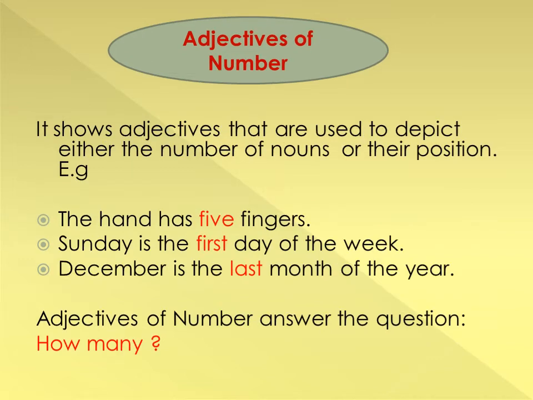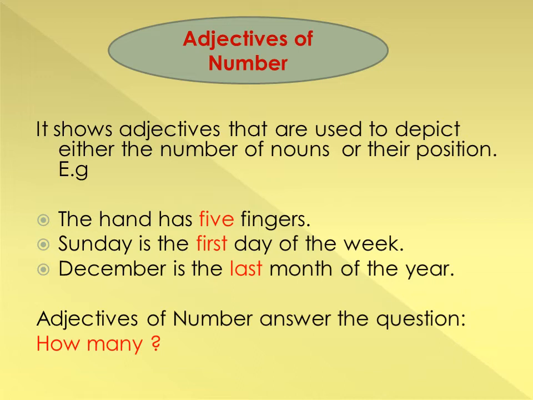Adjectives of number. These are adjectives used to depict either the number of nouns or their position. So here we can count the numbers. In the previous slide, we saw that we cannot count, but in this adjective we can count. Example: the hand has 5 fingers. So in our hand we can count the 5 fingers.